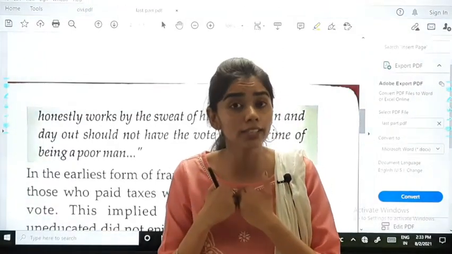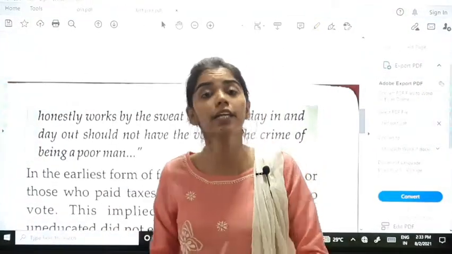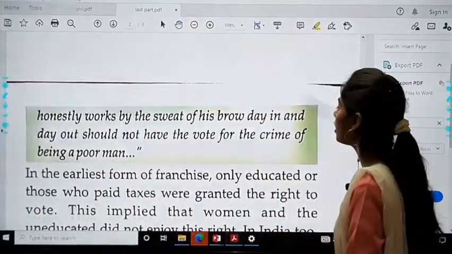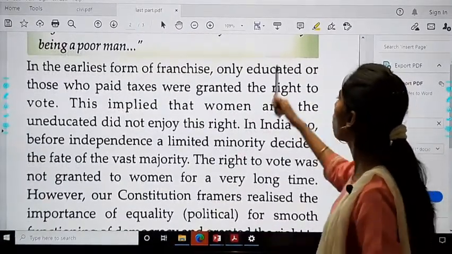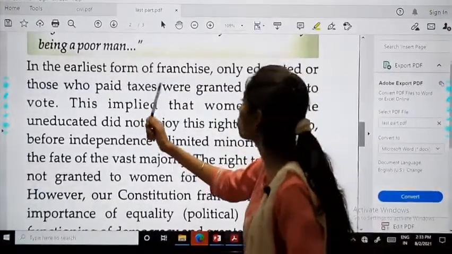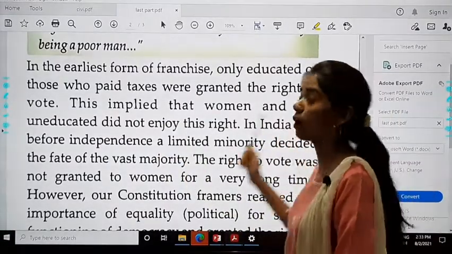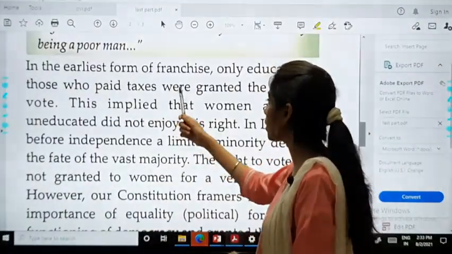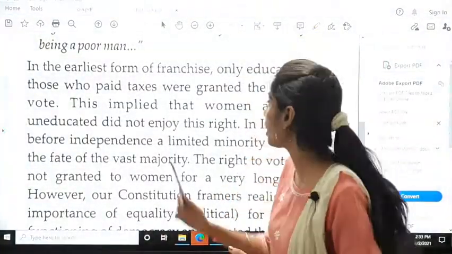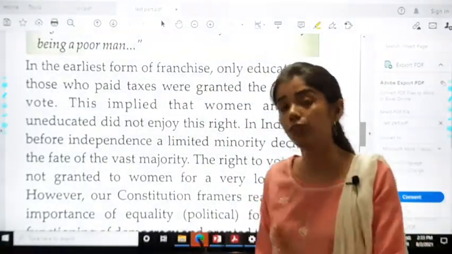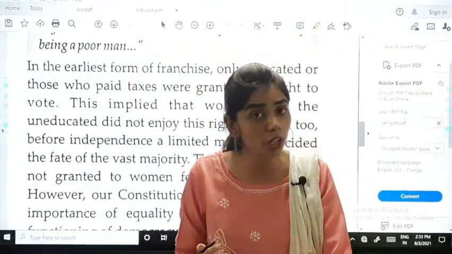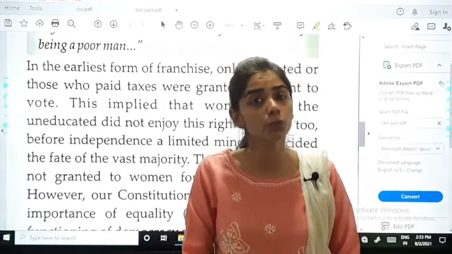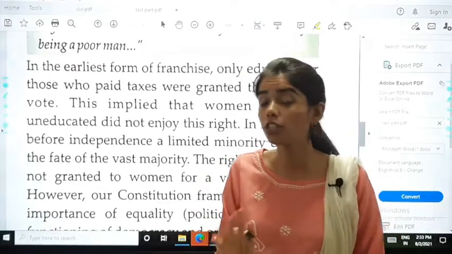So it is in our hands. हम किस पार्टी को सपोर्ट करते हैं, किन लीडर्स को सपोर्ट करते हैं, it is in our hands. In the earliest form of franchising, only educated or those who paid taxes were granted the right to vote. Okay, in earlier times, ancient times, what happens? Only those people who paid taxes, okay, and were educated had the right to vote. पहले सिर्फ उन्हीं लोगों के पास राइट थी जो एजुकेटेड भी थे एंड जिनके पास इनफ वेल्थ था कि वो टैक्सेस पे कर सके. But now there is no such rule.